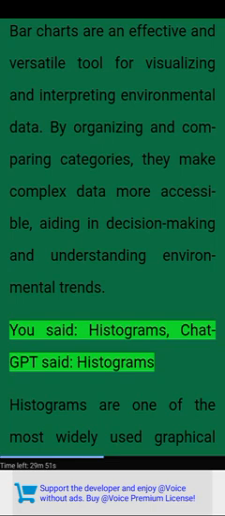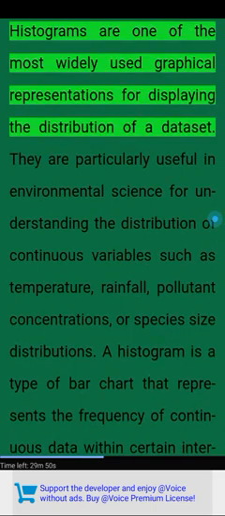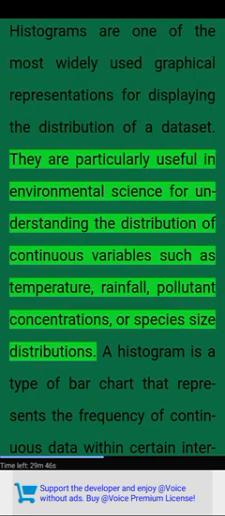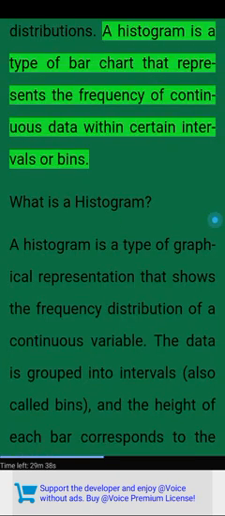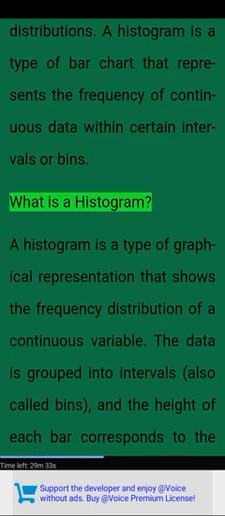Histograms. Histograms are one of the most widely used graphical representations for displaying the distribution of a dataset. They are particularly useful in environmental science for understanding the distribution of continuous variables such as temperature, rainfall, pollutant concentrations, or species size distributions. A histogram is a type of bar chart that represents the frequency of continuous data within certain intervals or bins.